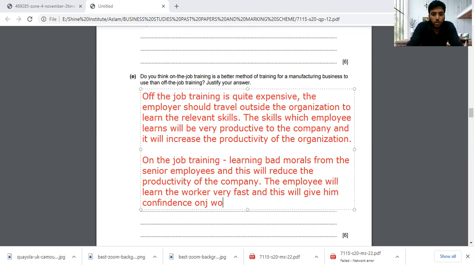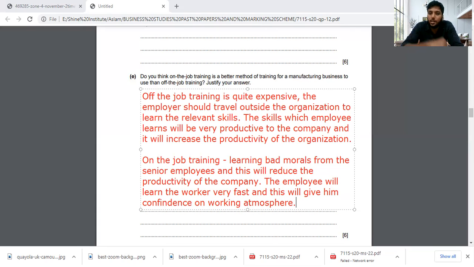on the working atmosphere. So this is about an employee who's working in a company. So he got a good atmosphere of work. Now he is very ready to work because he knows the environment, the surroundings, how to get the work done, from whom to go. All these things will be taught in on-the-job training.